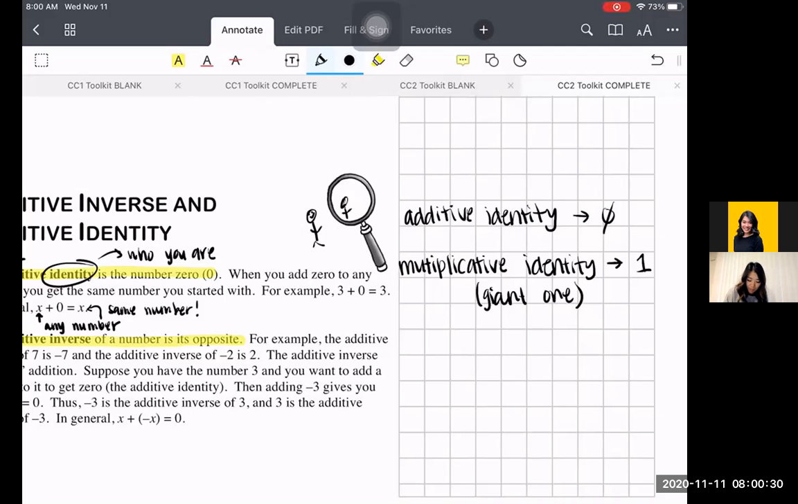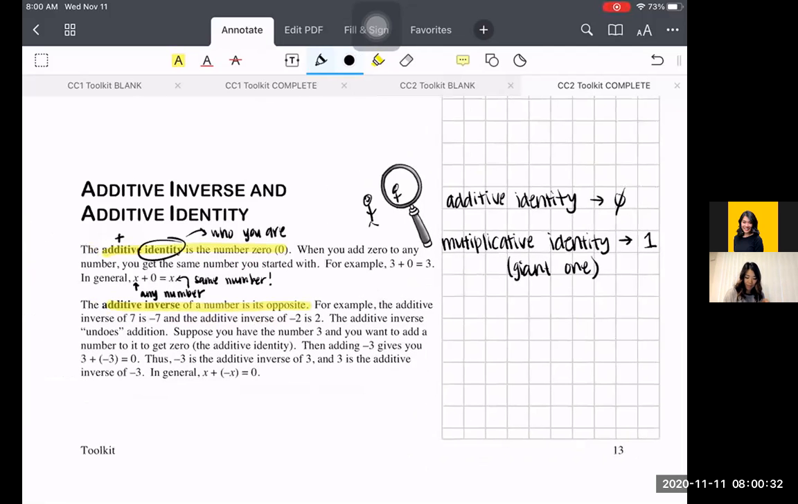Second part, the additive inverse of a number is its opposite. So when I think inverse, I'm thinking opposite. The example they have: the additive inverse of 7 is -7. The additive inverse of -2 is 2. So the additive inverse undoes the addition.